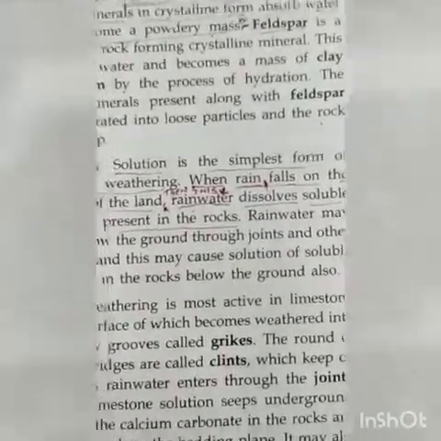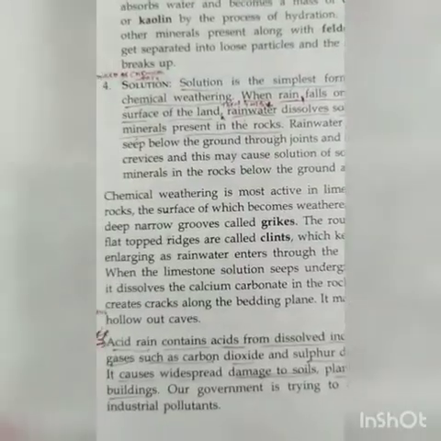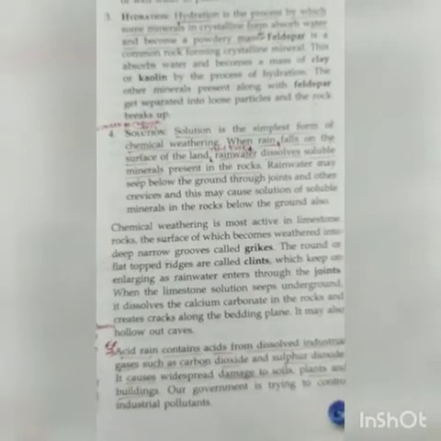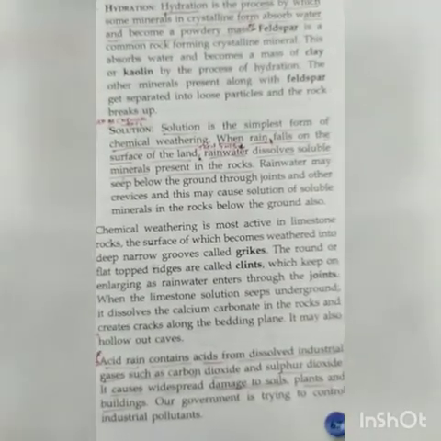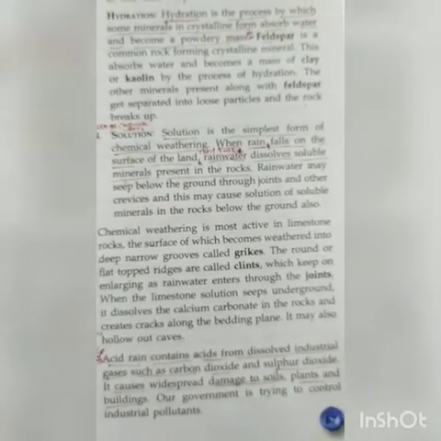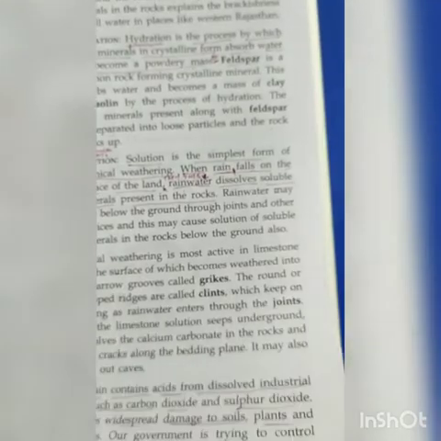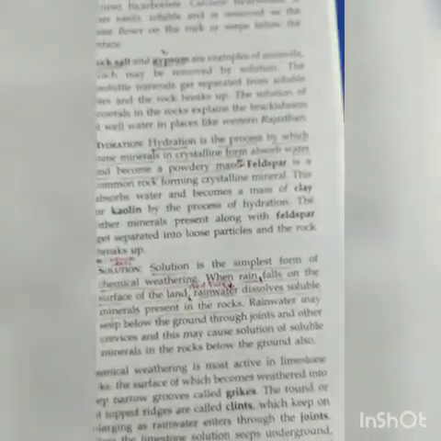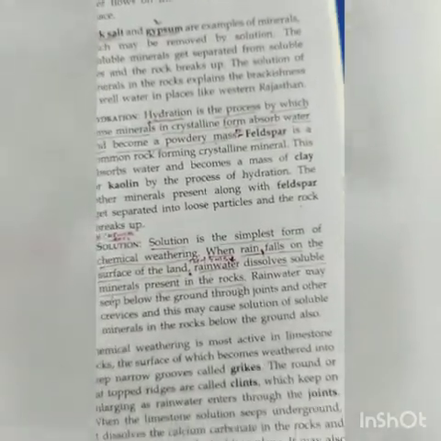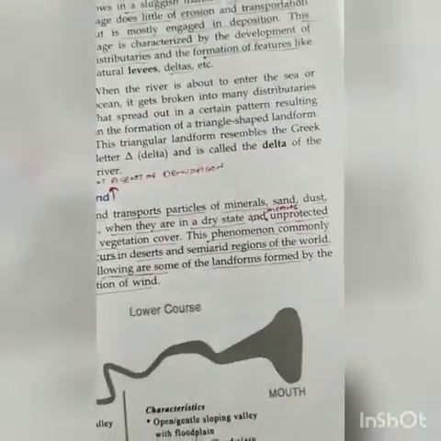Now we talk about acid rain as well. This is also an example of hydration. Acid rain contains acid from dissolved industrial gases such as carbon dioxide and sulfur dioxide that cause widespread damage to soil, plants and buildings. So this was the example to help you understand the live example of hydration that is usually found in the rock or changing rock's position.